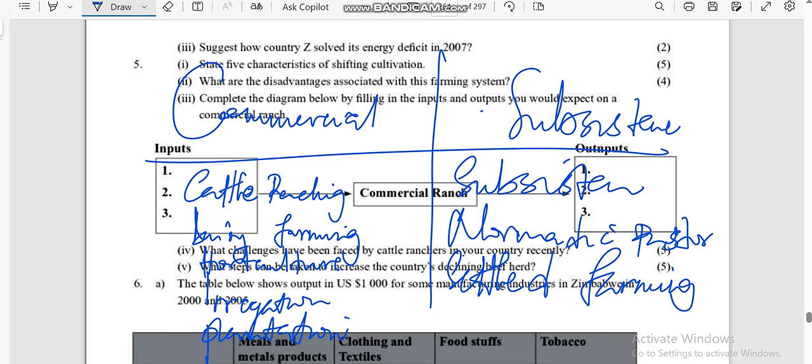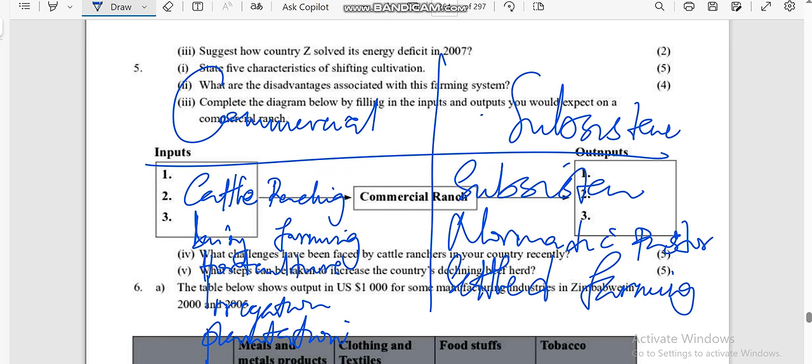My examples of commercial agriculture. It involves cattle ranching. What is cattle ranching? Cattle ranching, this is keeping of livestock for meat and meat products. So kungochengeta mombe dzenyama.